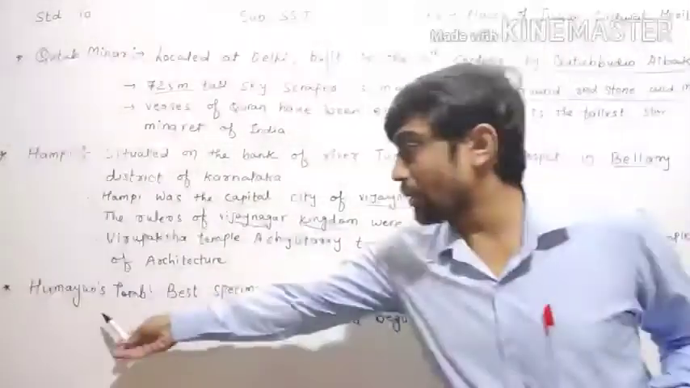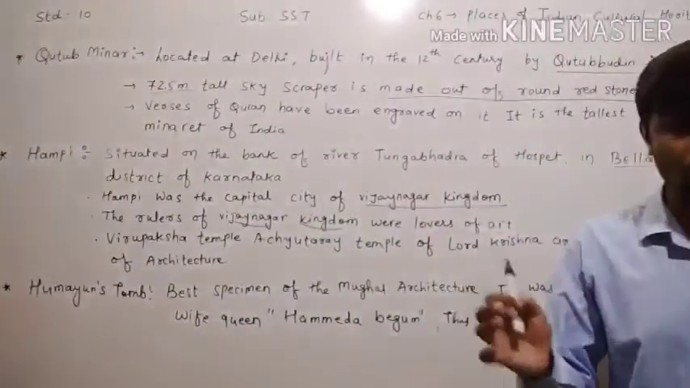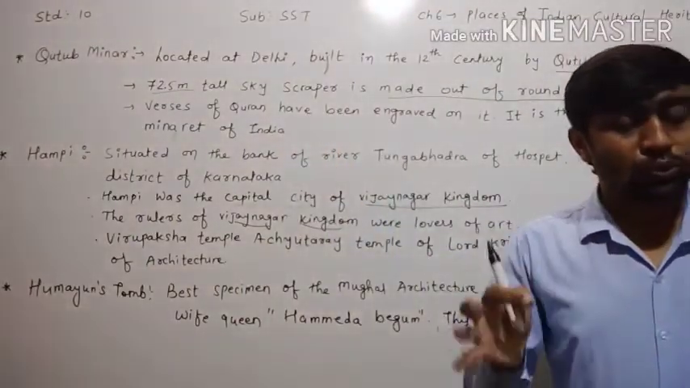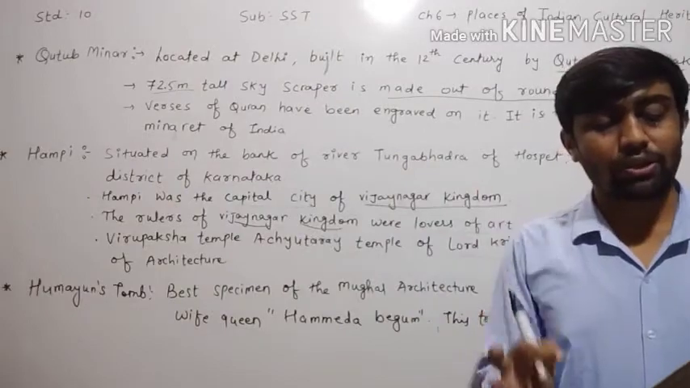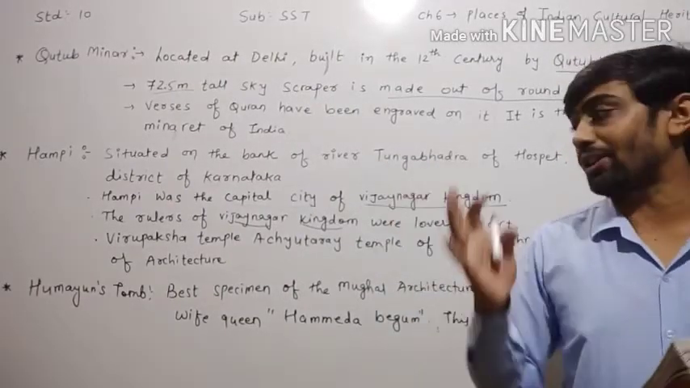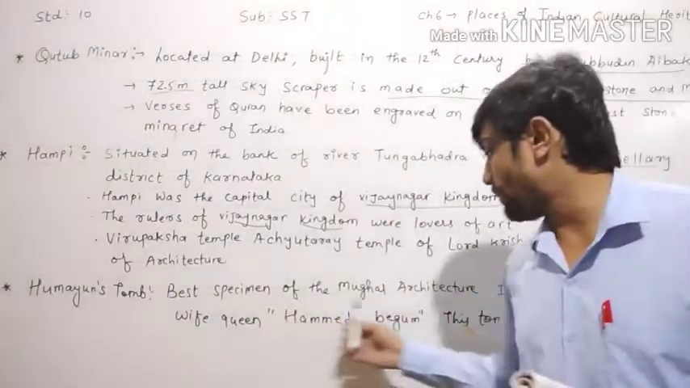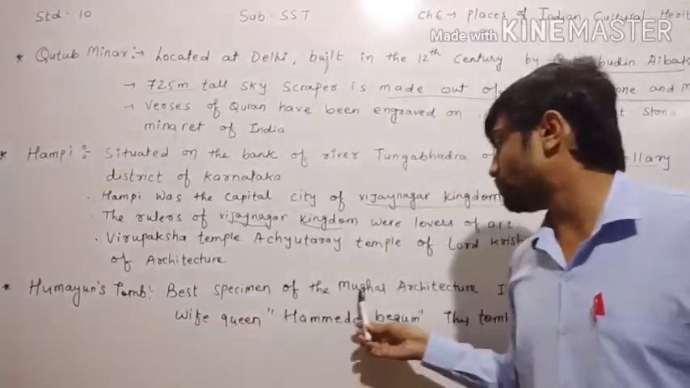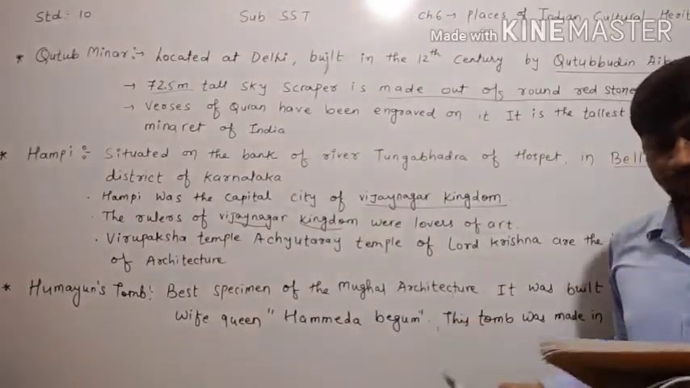After this, Humayun's tomb is given. Which one? Humayun's tomb. Tomb means makbara. The tomb of Humayun at Delhi is the best specimen of Mughal architecture. Which is the best specimen of Mughal architecture? Humayun's tomb is the best specimen of Mughal architecture.